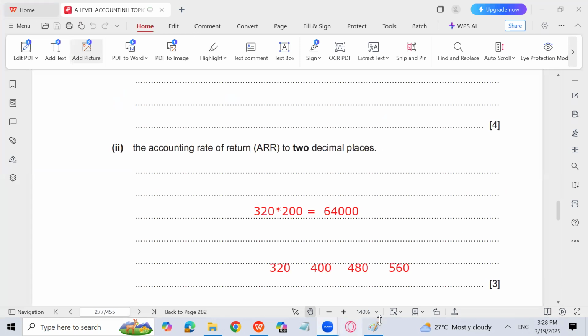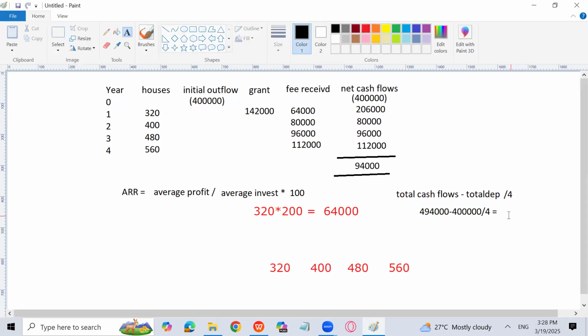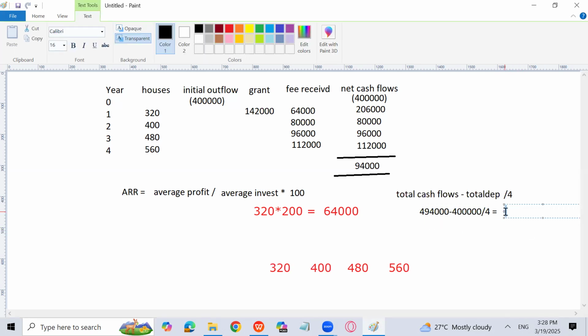4 lakh divided by 4. So the answer is 23,500. So the average profit, which is the total cash flows minus total depreciation divided by 4, is 23,500.